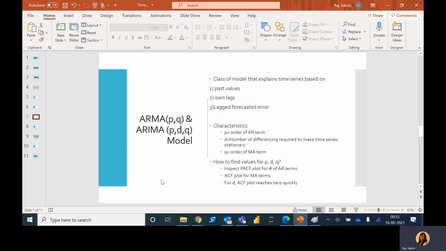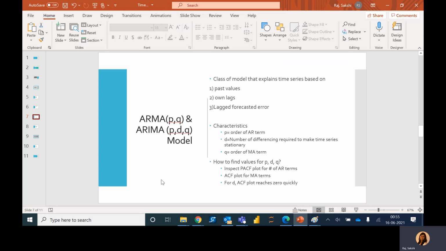So first of all, what is the difference between the ARMA and ARIMA models? These are classes of models that explain a time series based on its own lags and lagged forecast errors. The only thing that sets these two models apart is the letter I. The ARMA model is used for stationary processes.